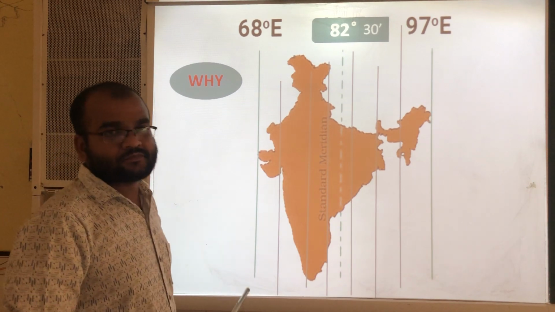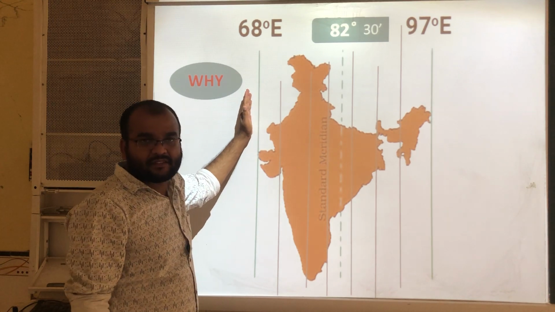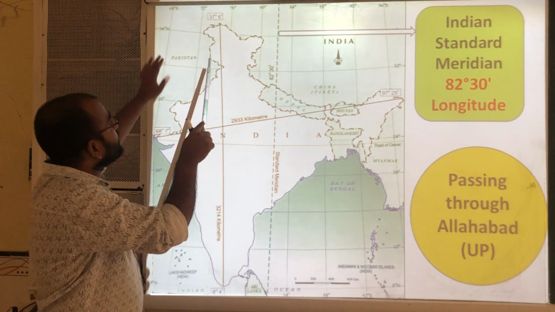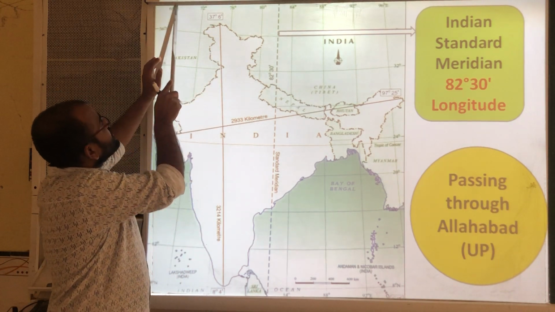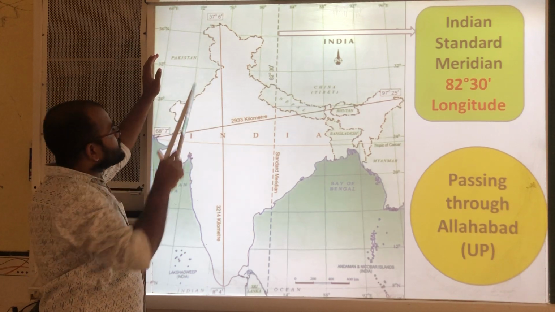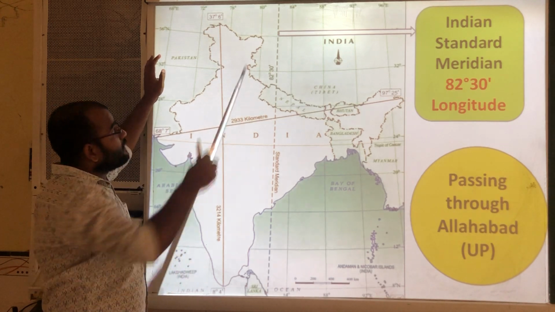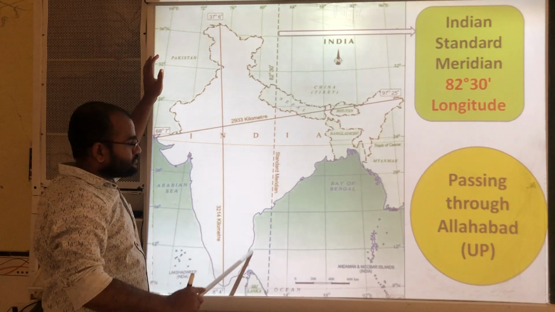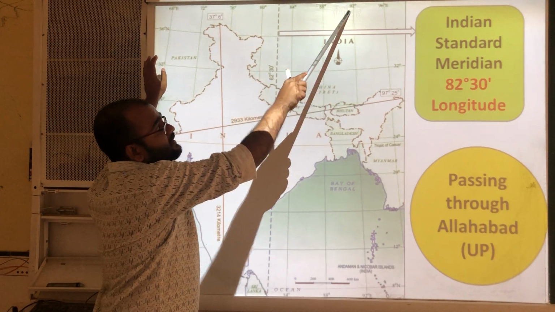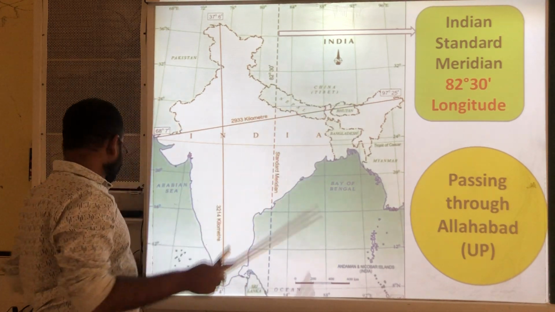Now see here, through India so many longitudes are passing. 68 degrees longitude, here 72 degrees, next 76 degrees, 80 degrees, 84 degrees, 88, 92, 96, all are passing through India.